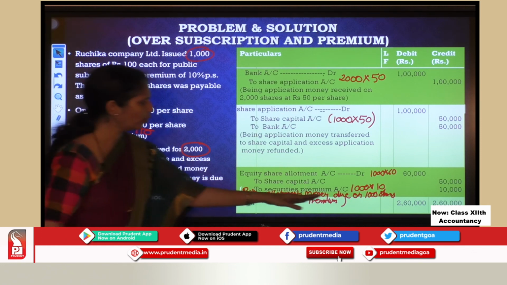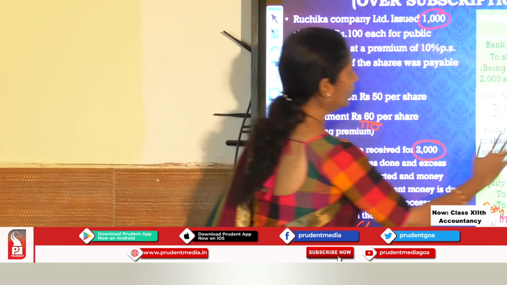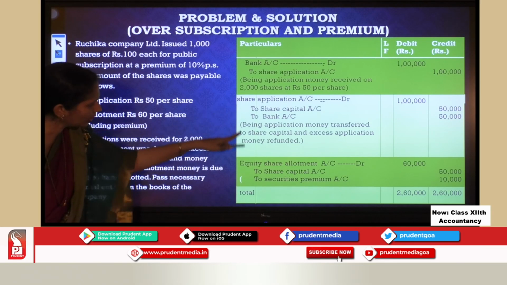So with putting the total on both sides, our problem is over. Final problem, when you are solving it on paper, it should look like this.